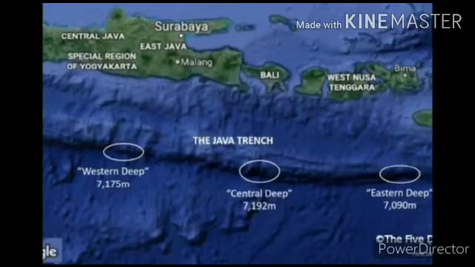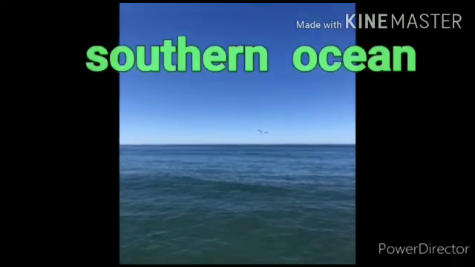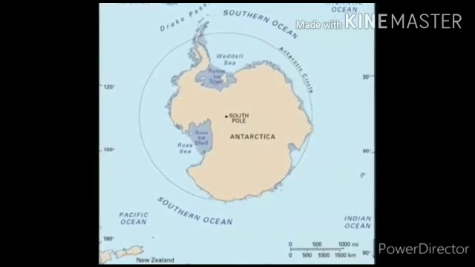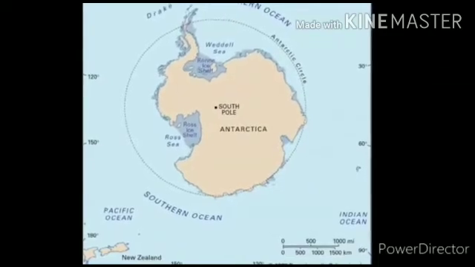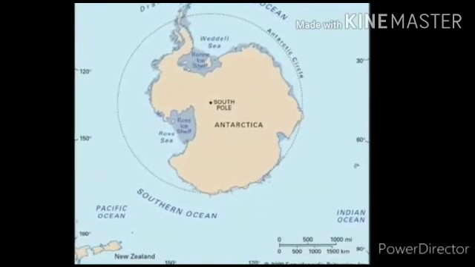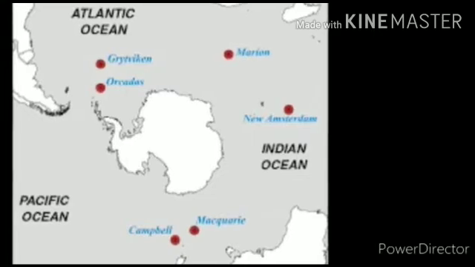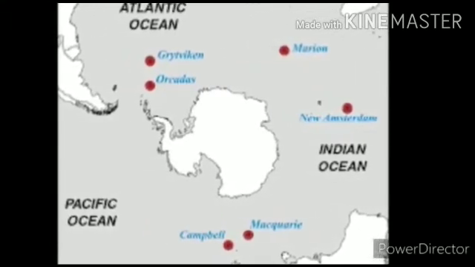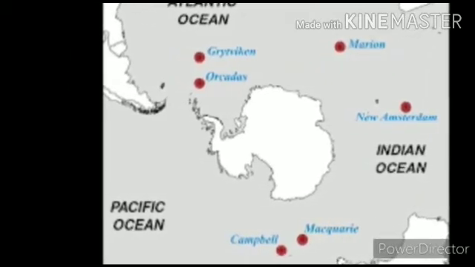Next, I will teach about the Southern Ocean. Southern Ocean is also named as Antarctic Ocean, South Polar Ocean, or Great Southern Ocean. The Southern Ocean surrounds the continent of Antarctica and is enclosed by the 60 degrees south latitude. It covers an area of 21.96 million square kilometers. It is bordered by the southern parts of the Pacific, the Atlantic, and the Indian Oceans.